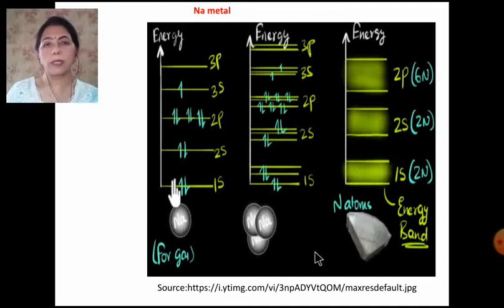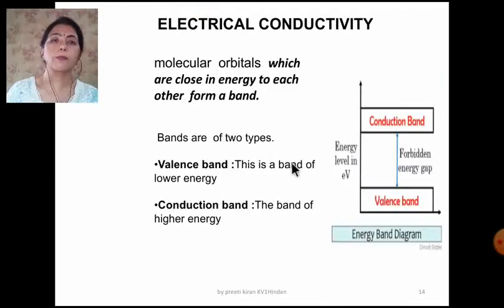Let me take the valence band and the conduction band in detail. The molecular orbitals which are close in energy to each other form a band. Bands are of two types. The valence band is the band of lower energy, and the conduction bands are the bands of higher energy.